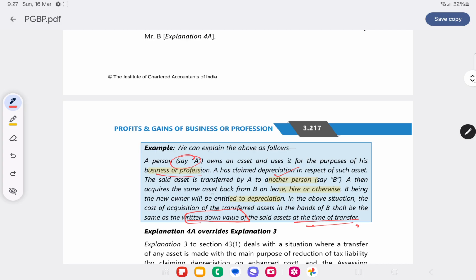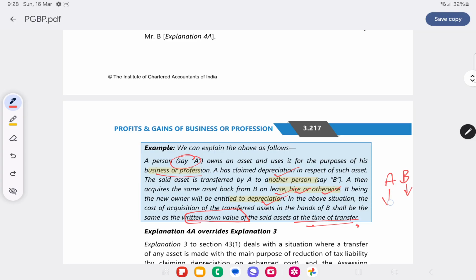A then acquires the same asset back from B on lease, hire or otherwise. A wants to use the asset, but B wants to claim the depreciation. B, being the new owner of the asset, will be entitled to depreciation. In the above situation, the cost of acquisition of the transferred asset in the hands of B shall be the written down value of said asset at the time of transfer.